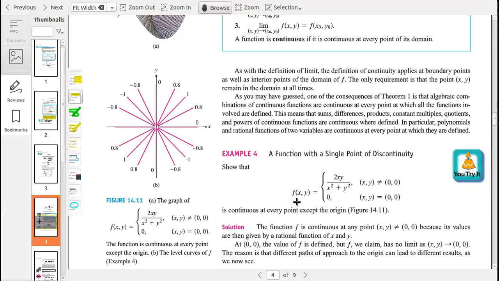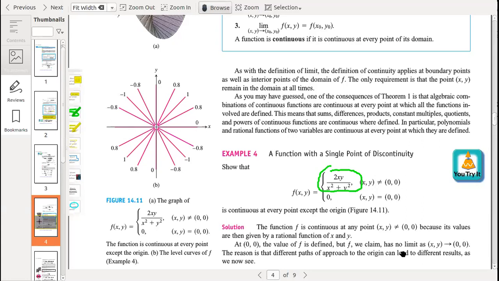The function is of two variables, f(x,y). The function has value 0 if (x,y) is equal to (0,0), meaning x approaches 0 and y approaches 0. And if (x,y) is not (0,0), then the function will have a value like this one, 2xy over x squared plus y squared.